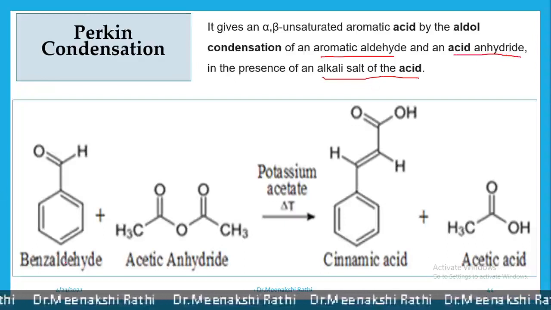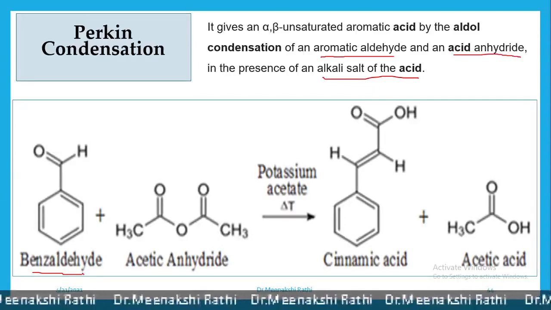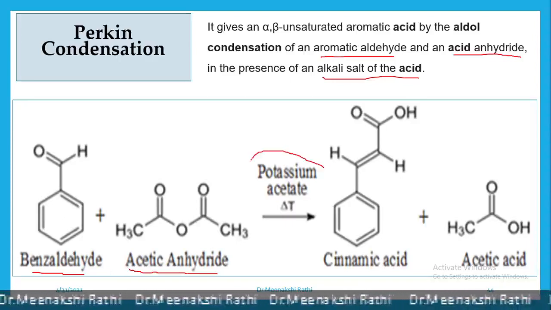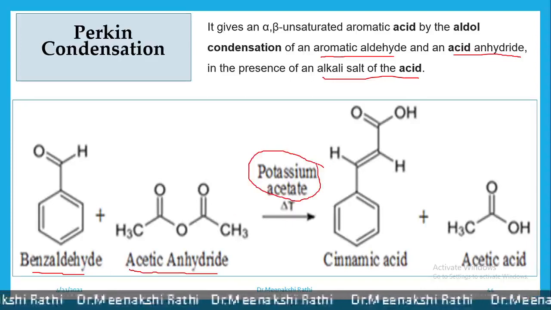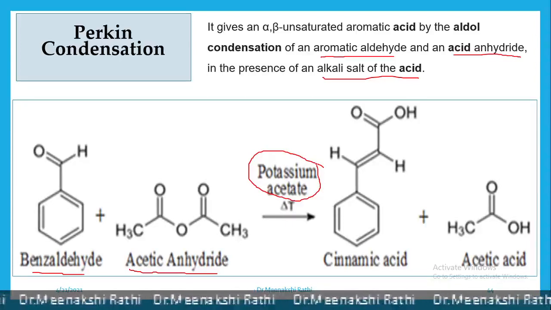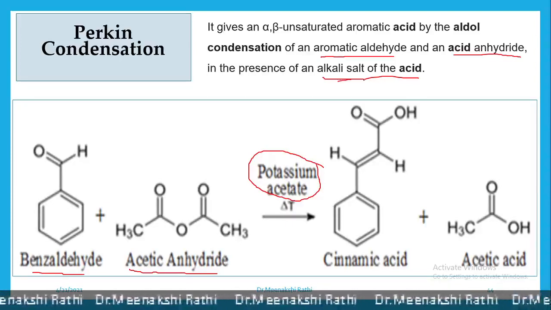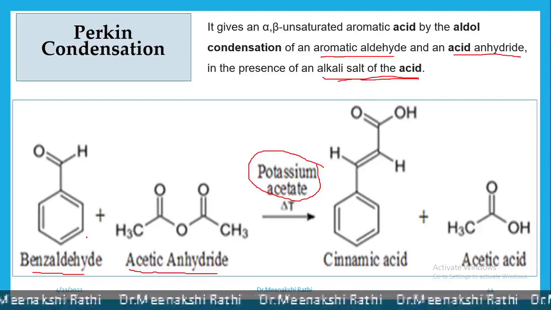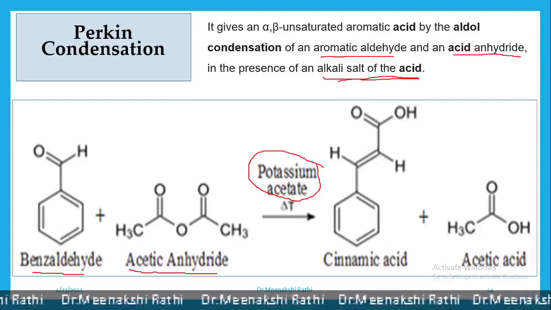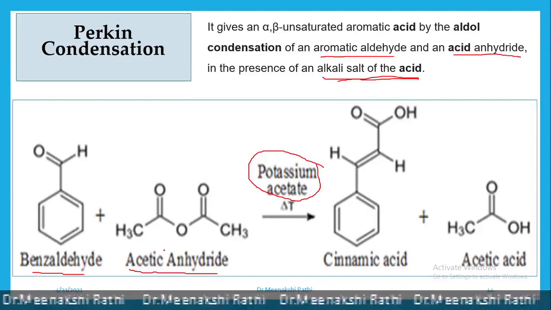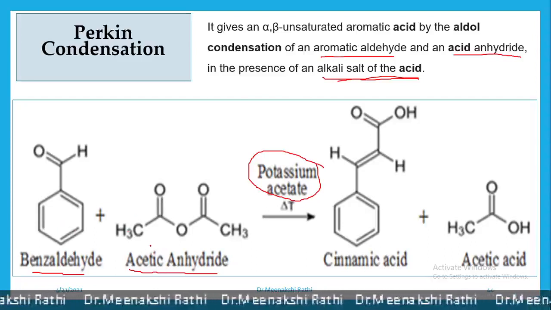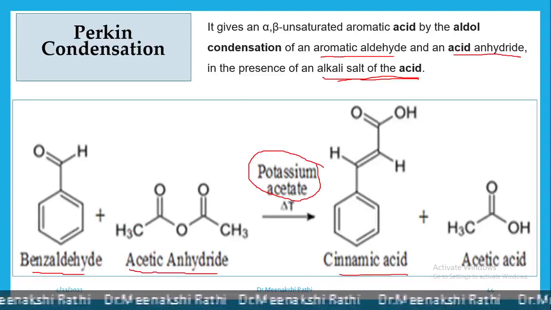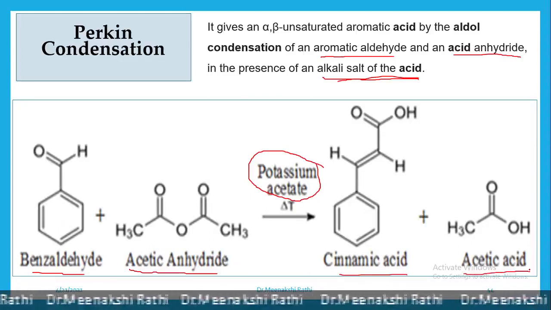Here, aromatic aldehyde, benzaldehyde, when it reacts with acetic anhydride in presence of potassium acetate or alkali salt of acid. Potassium acetate is nothing but alkali salt of acid. Here, this aromatic aldehyde and acetic anhydride undergo aldol condensation, and the product formed is this cinnamic acid, and one molecule of acetic acid is formed.